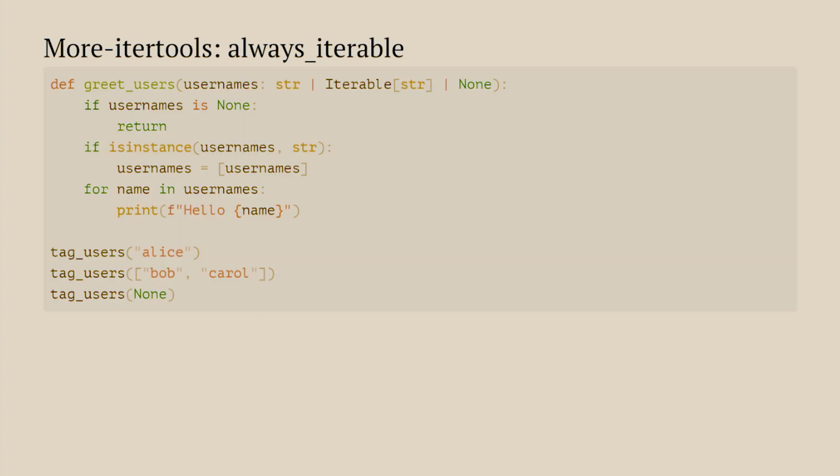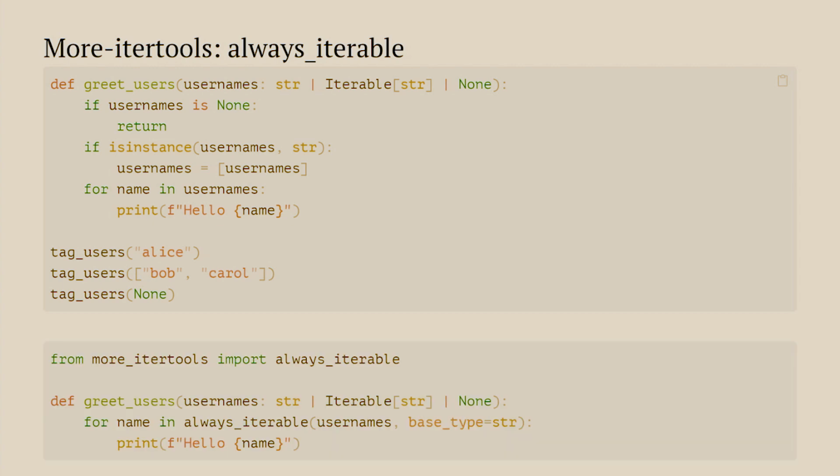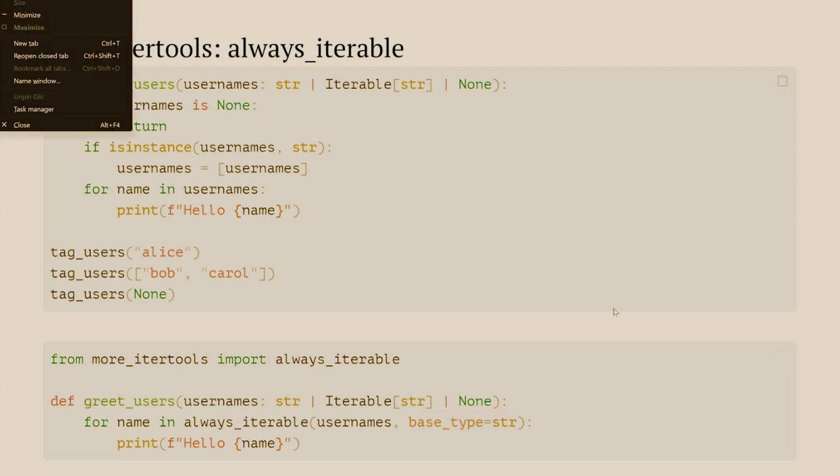Always iterable. Another thing we do a lot in Python is I want to greet users, and they could be 0 users, 1, or more users. I could do, if it's None, do nothing. If it's a string, just put it in brackets. Otherwise, just use it as is, and then per username, greet them, and then this will work. Everything I showed you here works, but it's not pretty. You could also do this. always_iterable takes None, takes a string, takes everything, and treats it as a series of items. You could also tell it what the base types are. The default is string and bytes.